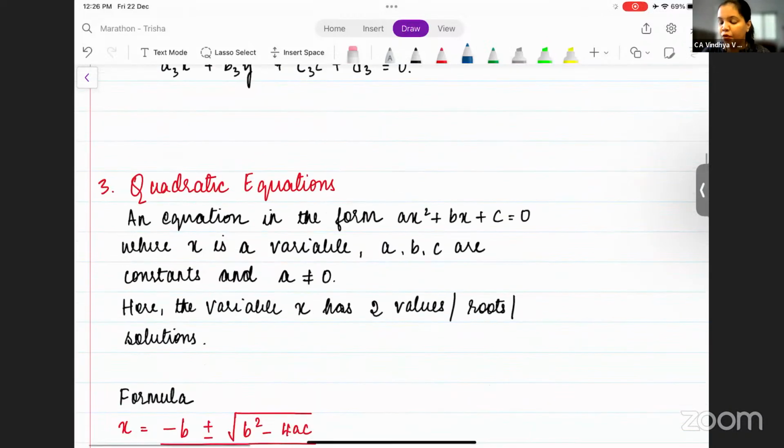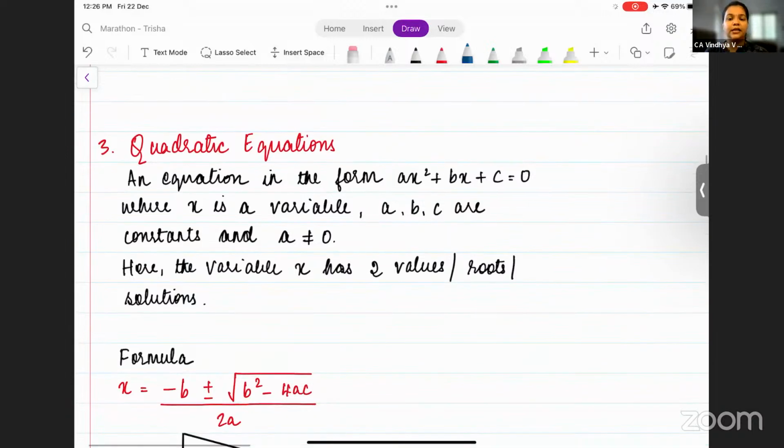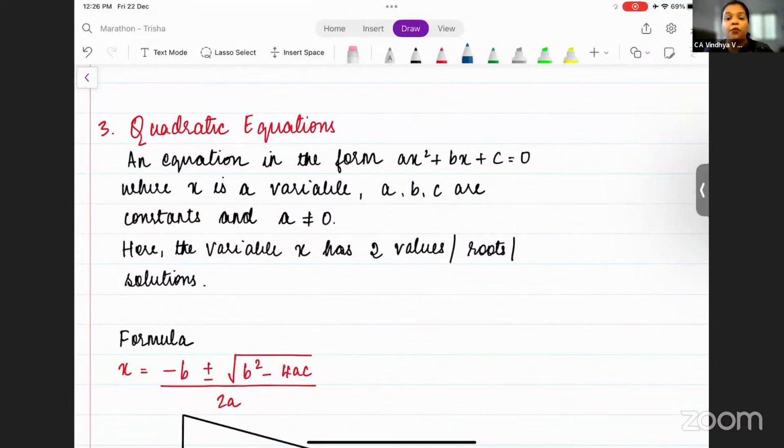All right. Moving on to the most important part, that is the quadratic equation. First of all, what is the form of a quadratic equation? The form of a quadratic equation is ax squared plus bx plus c is equal to 0. X here is the variable, a, b, c are the constants, and definitely a cannot be equal to 0. How is it different from a simple equation? If you observe carefully here, the variable x has power 2.